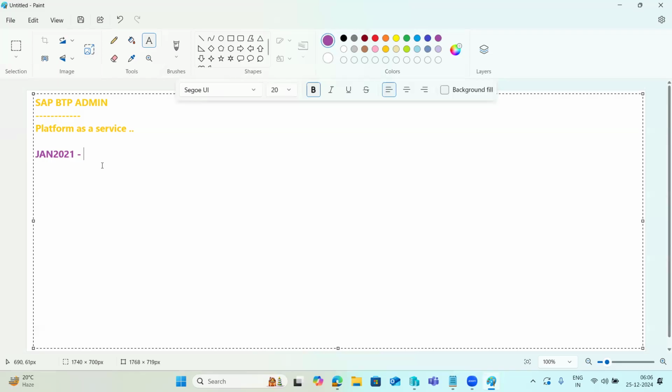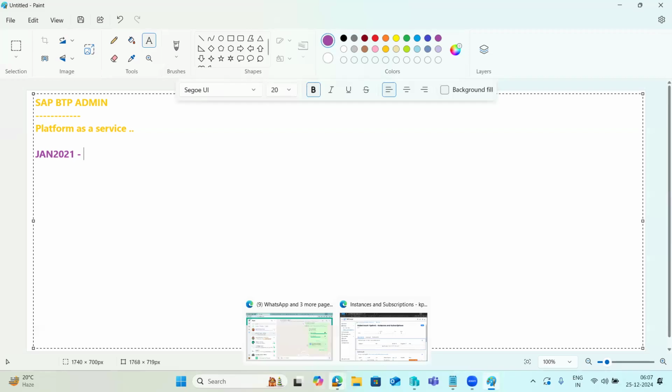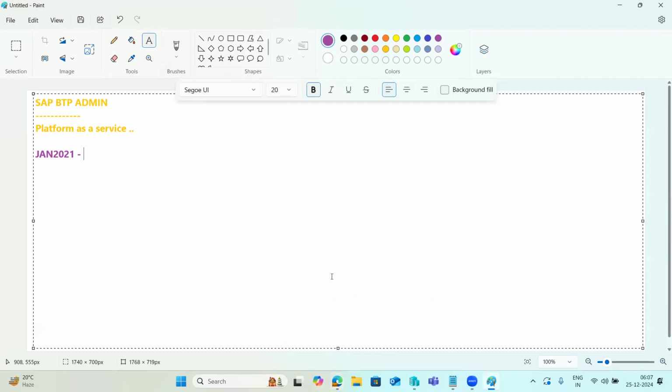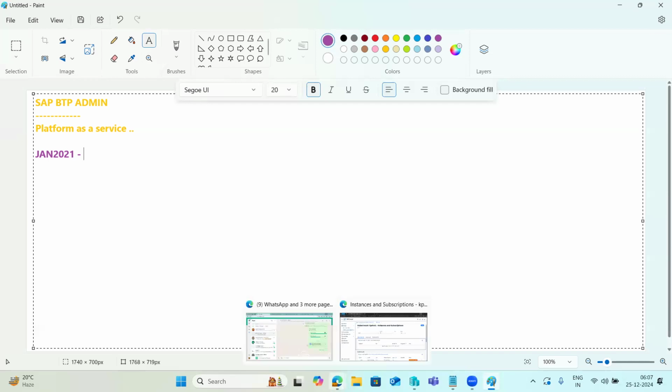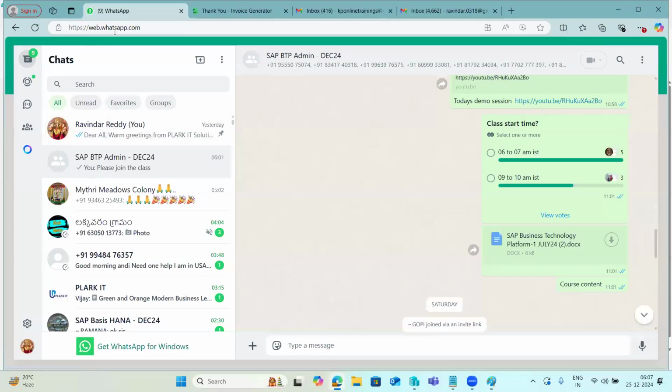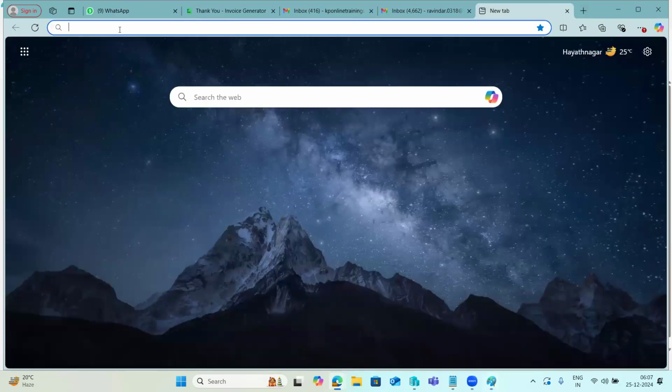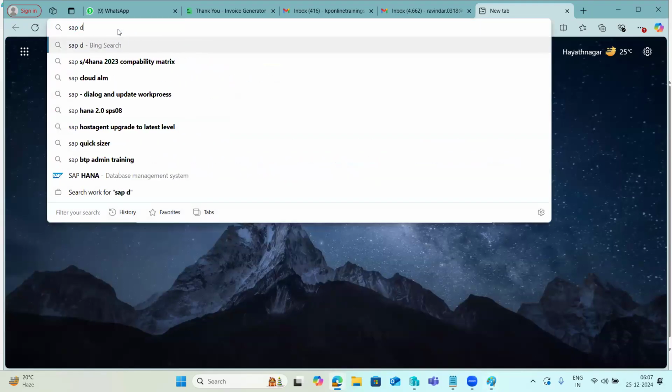BTP is a one-stop shop for all your needs, whatever you require under one umbrella. All the services and all the solutions are brought under one umbrella here, right? SAP is providing the list of their services and solutions under one umbrella. One umbrella means, if you go, there is the SAP Discovery Center. We can find the list of all services and everything under one umbrella.